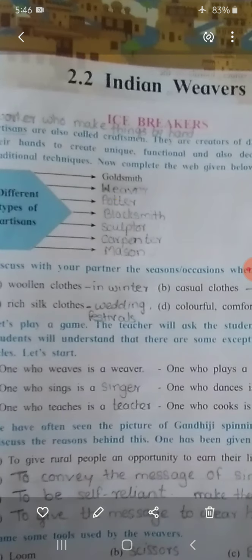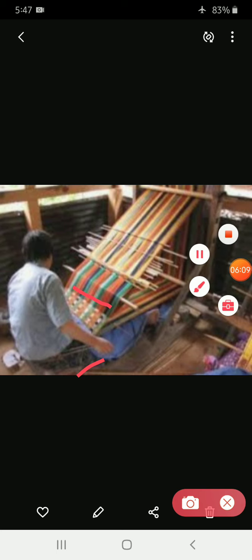He makes clothes by passing crosswise threads. Here you can see this person is weaving a cloth with the help of this loom. See different colored threads, he is using.